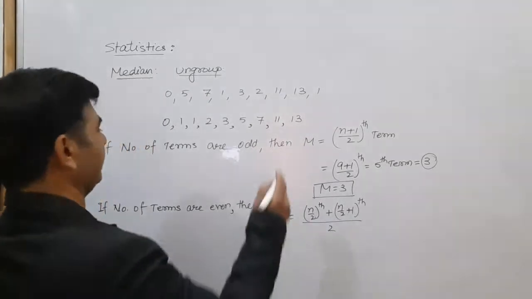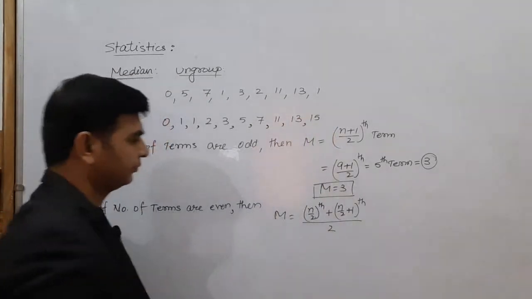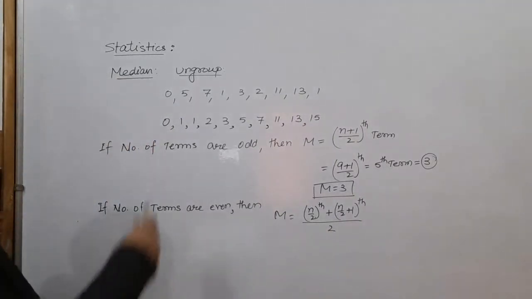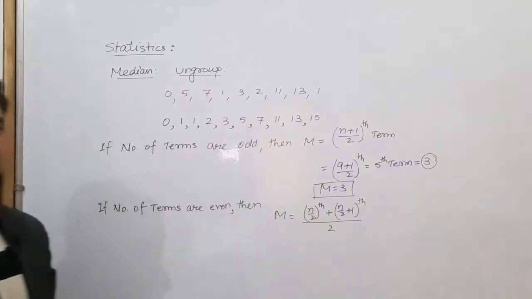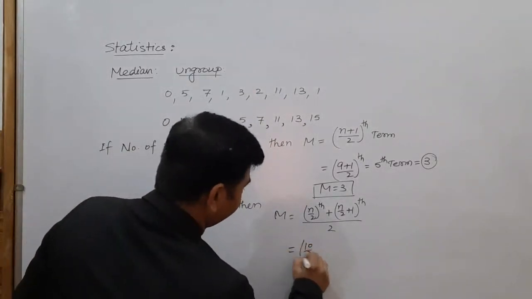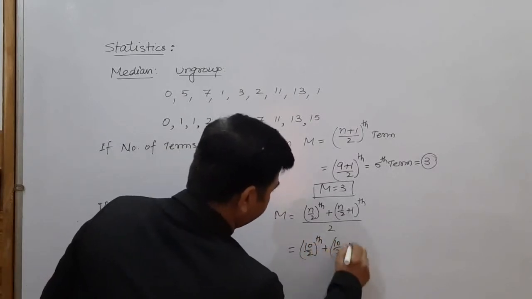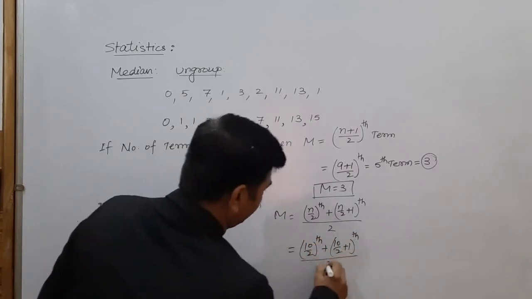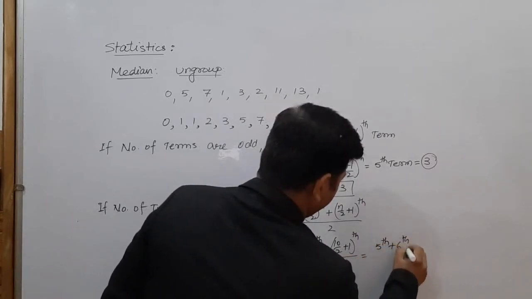Like if here we had 15 also, the number of terms would be 10 now. 1, 2, 3, 4, 5, 6, 7, 8, 9, 10. 10 terms are there, then its median will be given by the 10 by 2th term plus the 10 by 2 plus 1th term, divided by 2, which is the 5th term plus the 6th term by 2.